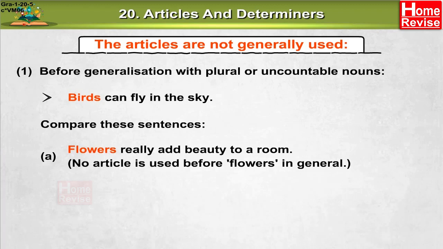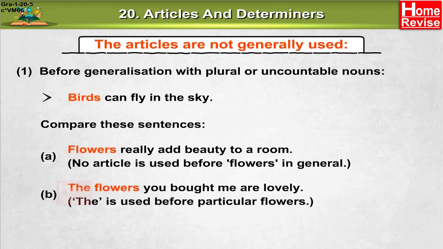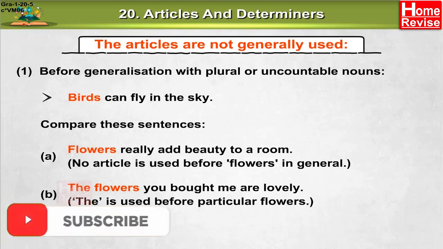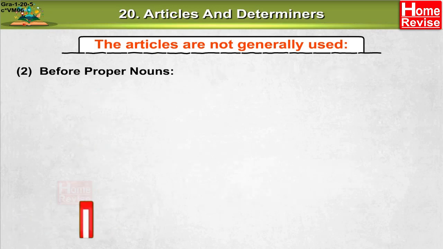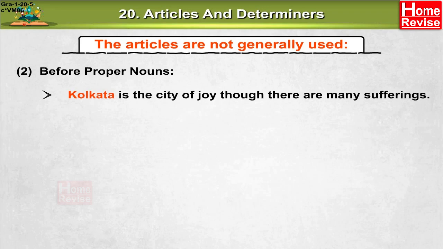No article is used before flowers in general. B. The flowers you brought me are lovely. The is used before particular flowers. 2. Before proper nouns. Kolkata is the city of joy, though there are many sufferings. Newton is a great scientist.